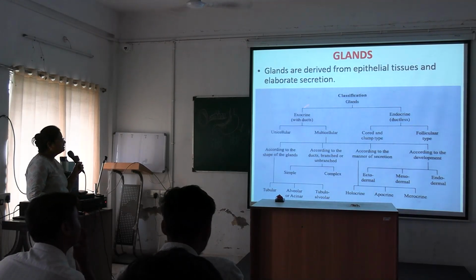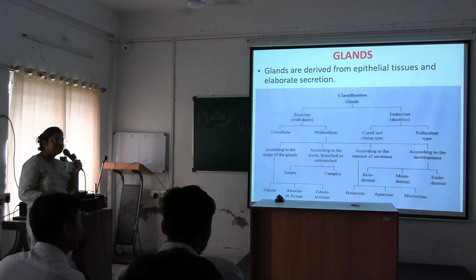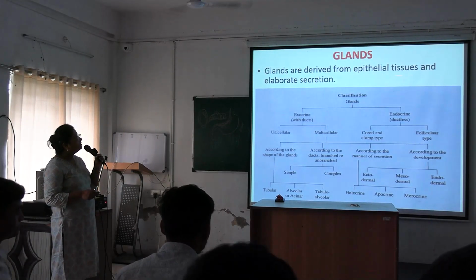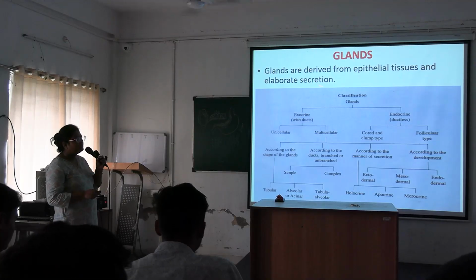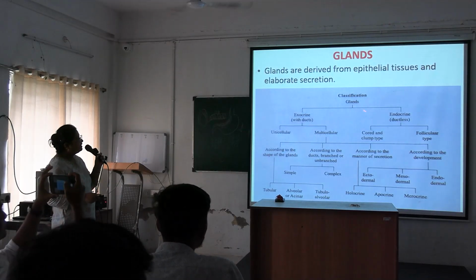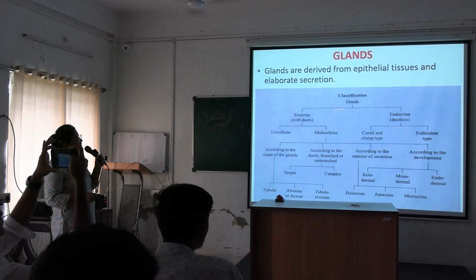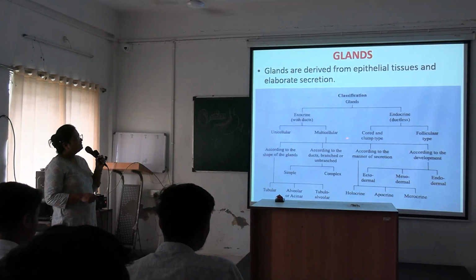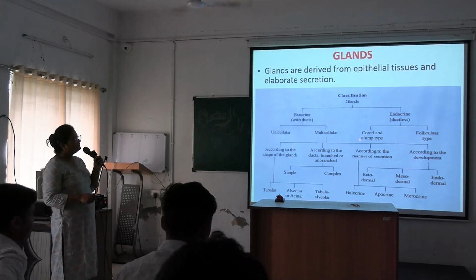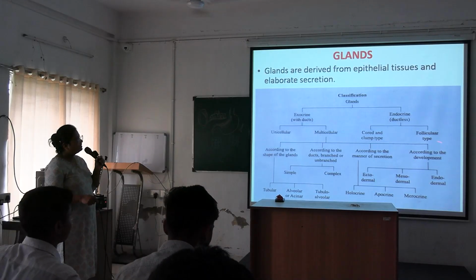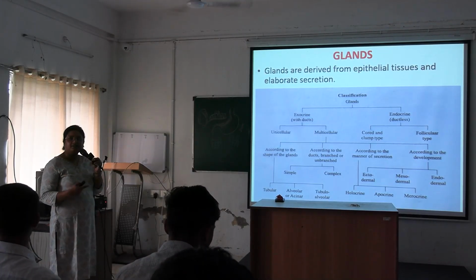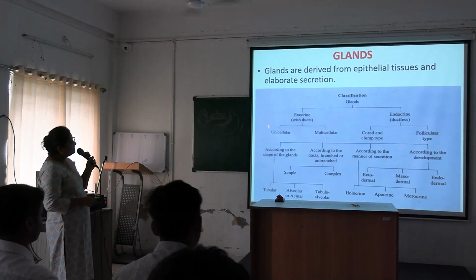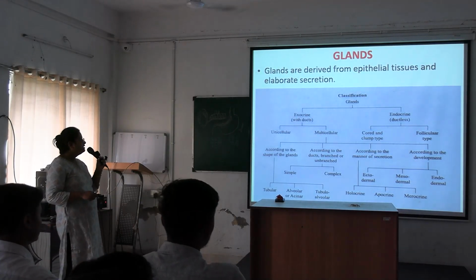So this is the classification of glands. This chart you remember. To summarize, glands are derived from epithelial tissues and they elaborate secretion. Glands are divided into exocrine glands with ducts and endocrine glands, ductless. Endocrine glands are of two types, cord and clump type and follicular type. Exocrine glands are unicellular and multicellular.